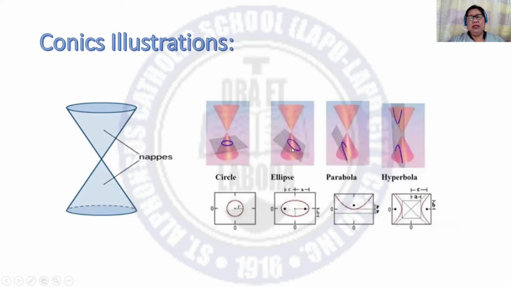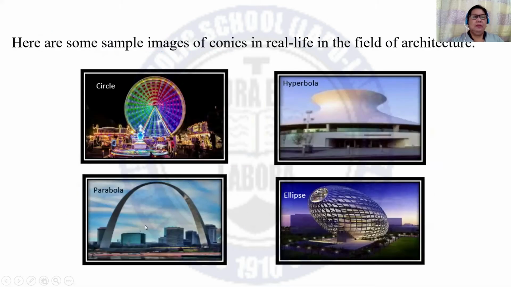This plane intersecting the cone gives the ellipse, and this plane intersecting the cone gives the parabola. And when the plane intersects these two napes, then we have the hyperbola.